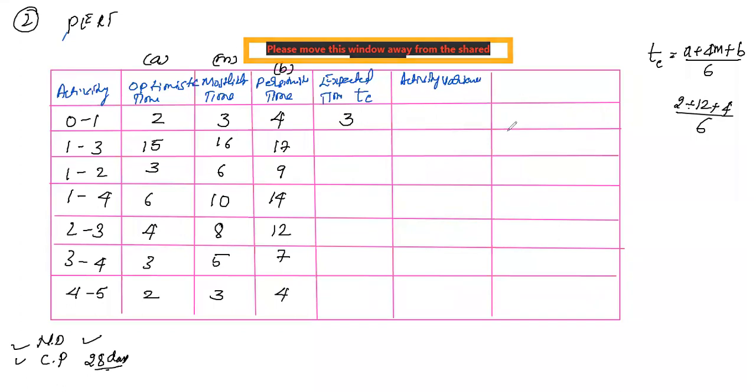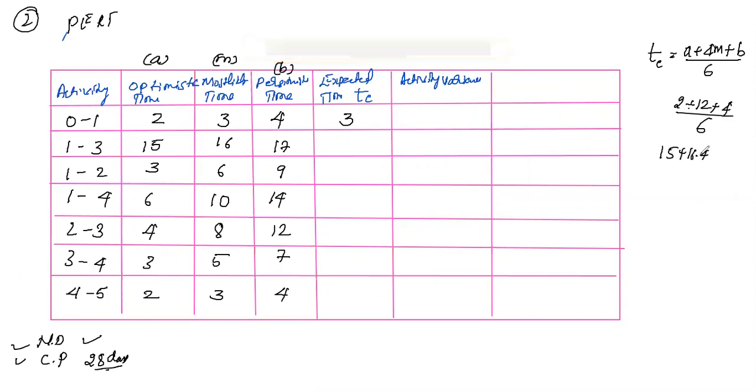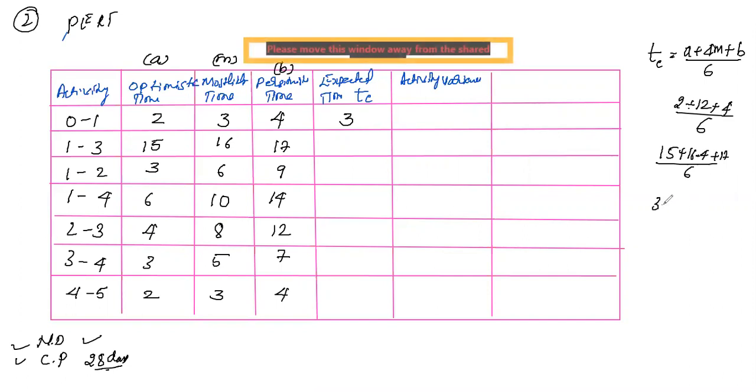Similarly, 15 plus 16 into 4 plus 17 divided by 6. Similarly, 3 plus 6 into 4 plus 9 divided by 6. Next, 6 plus 10 into 4 plus 14 divided by 6. If you go on simplifying this, you will get the values.